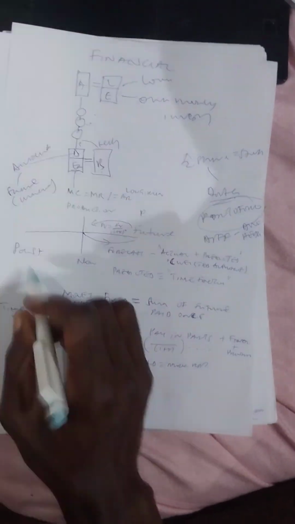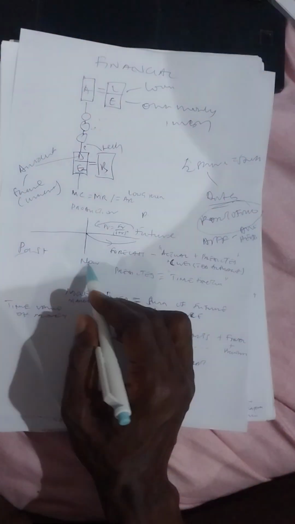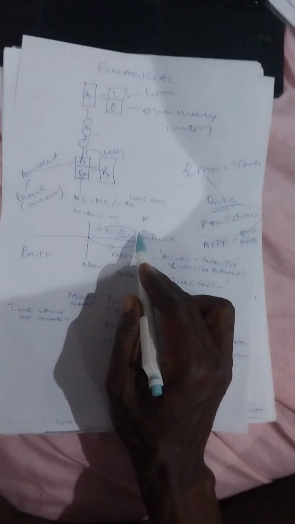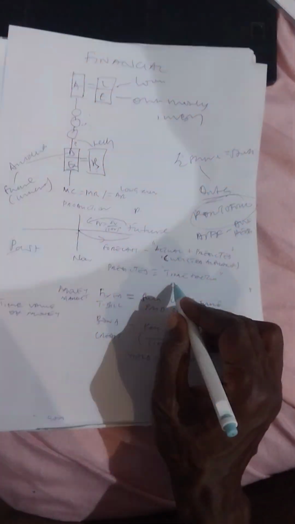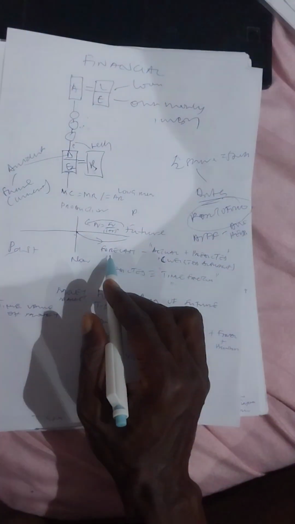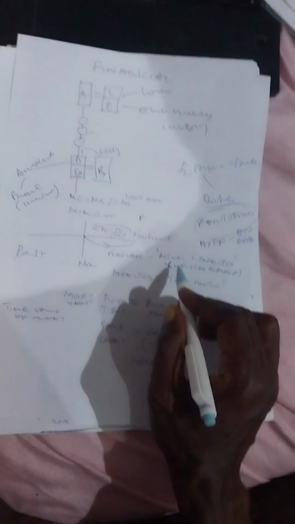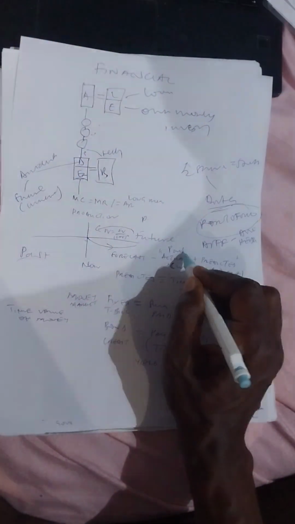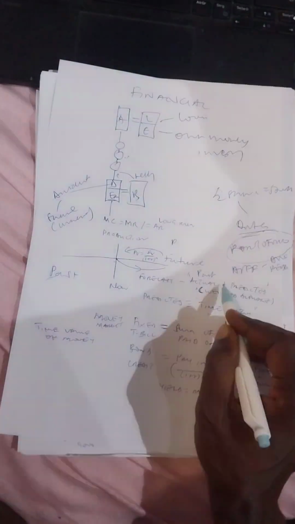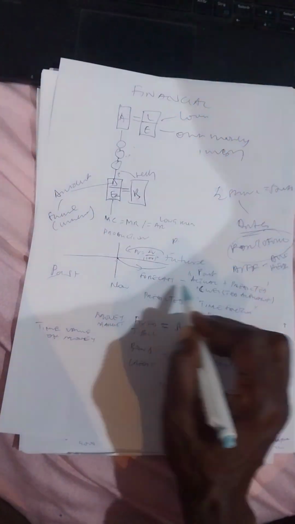Now let's see. This is the time frame. So now this is where we are. We can predict what will happen in the future by using time. So for prediction, we use time factor to get the amount. Now we can also forecast. When it comes to forecasting, we usually want past actual expense data that we have, and then we look at what the prediction is also telling us. So we factor the two together to get our forecast. There's an equation for that. We'll talk about that. This is just the basics.